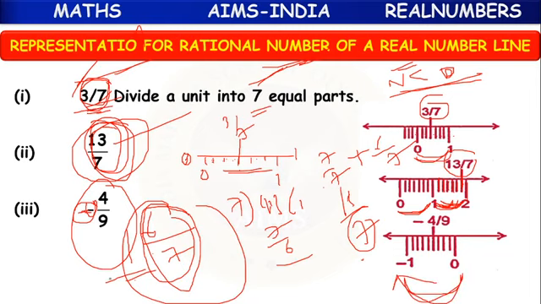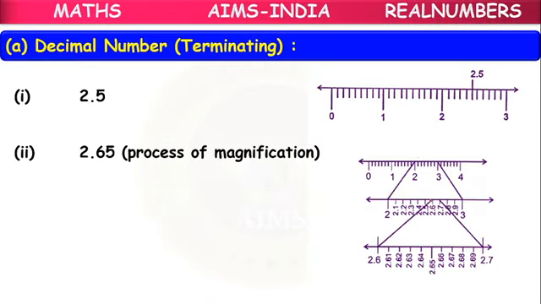So from 0 to minus 1, place 9 equal parts: 1, 2, 3, 4, 5, 6, 7, 8, 9. From that, 1, 2, 3, 4. The fourth part will represent minus 4 by 9.